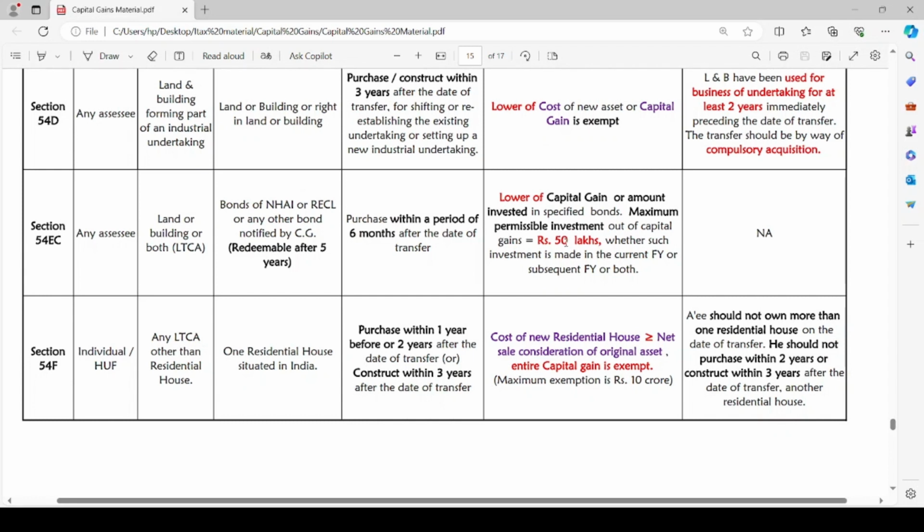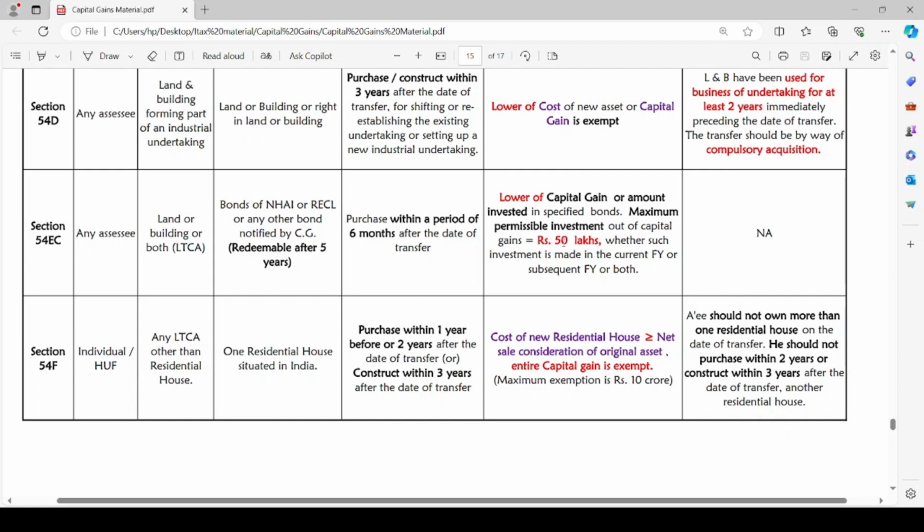If the cost of new residential house acquired by the assessee is greater than the net sale consideration of the long-term capital asset which is sold, then entire capital gain is exempt. But it is subject to rupees 10 crore limit. Maximum exemption limit is rupees 10 crore. Up to rupees 10 crore only the exemption is available. You cannot claim excess exemption.